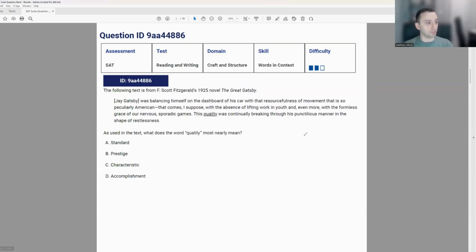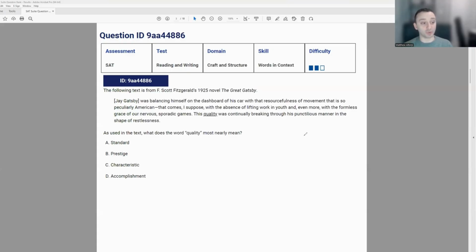Now let's look at this problem. The following text is from F. Scott Fitzgerald's 1925 novel, The Great Gatsby. Jay Gatsby was balancing himself on the dashboard of his car with that resourcefulness of movement that is so peculiarly American. That comes, I suppose, with the absence of lifting work in youth, and even more, with the formless grace of our nervous, sporadic games. This quality was continually breaking through his punctilious manner in the shape of restlessness.